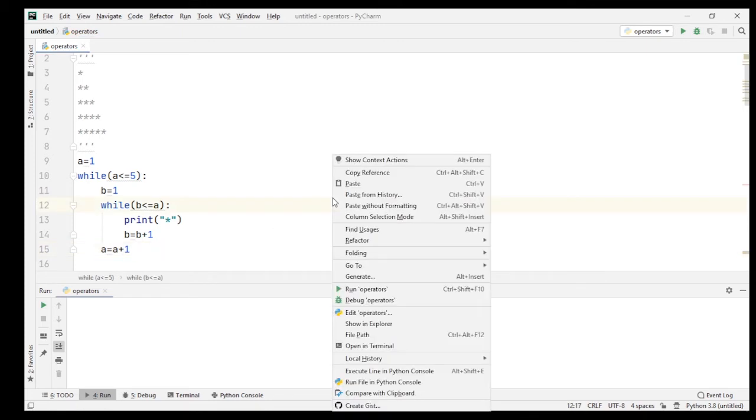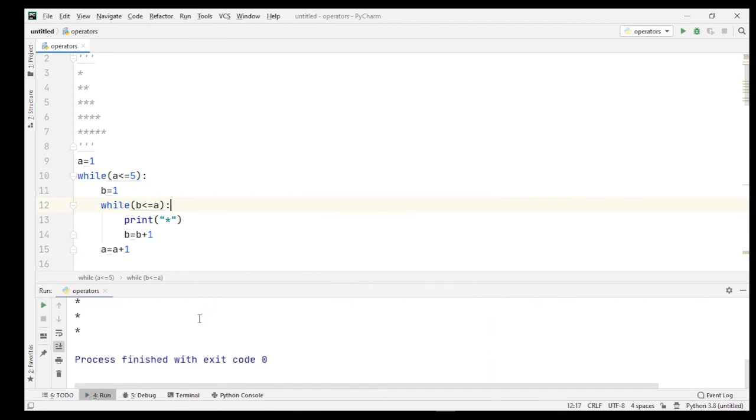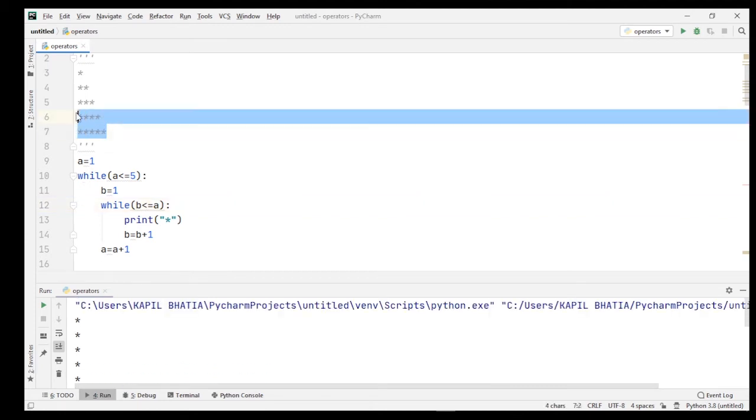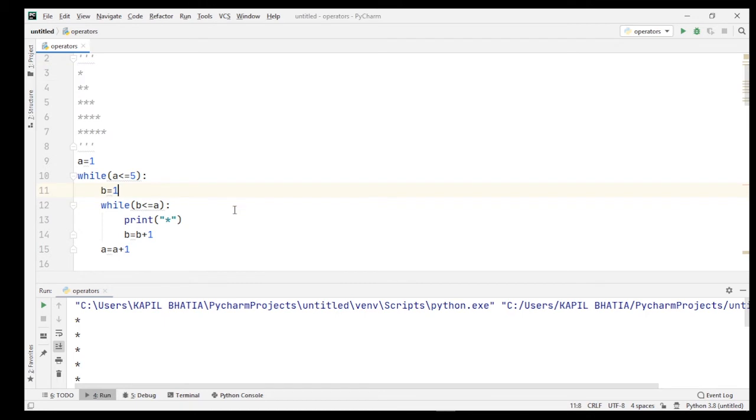okay. Now when I run this program, here you can see the output, all stars are printed in separate rows, but I want my output like this, okay. So for that, as I mentioned in my previous class, the default value of end is a new line character. Means whenever you use a print statement and then after that again you write some value through the print function, the value is printed in a separate line.